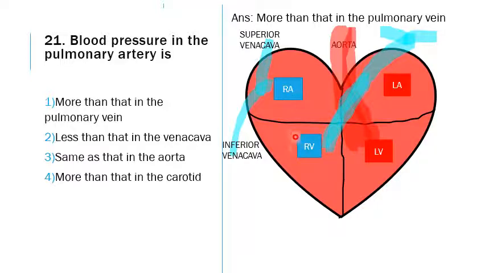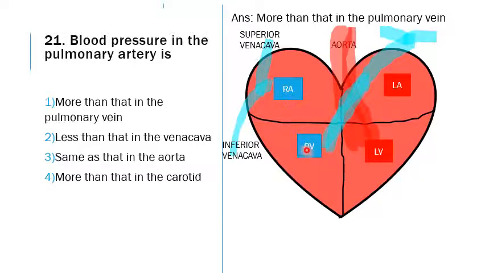From the right atrium it will drain through the valve that is present here. Which valve is present here, whether it is a mitral valve or a tricuspid valve? It is the tricuspid valve. We remember based on the trick, tri, right. So it is the tricuspid valve.